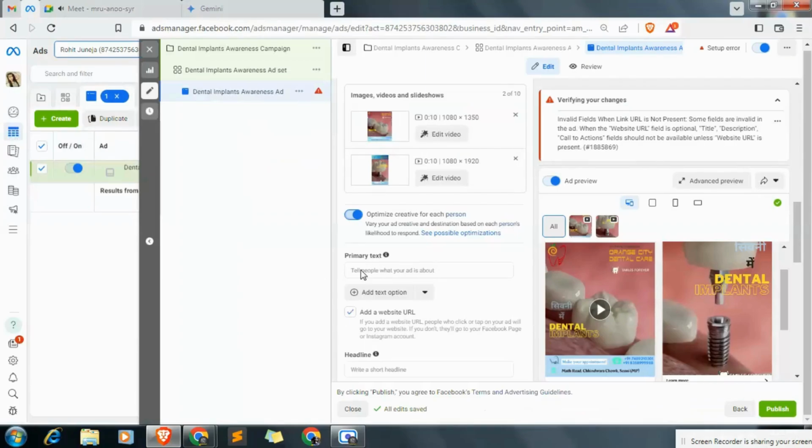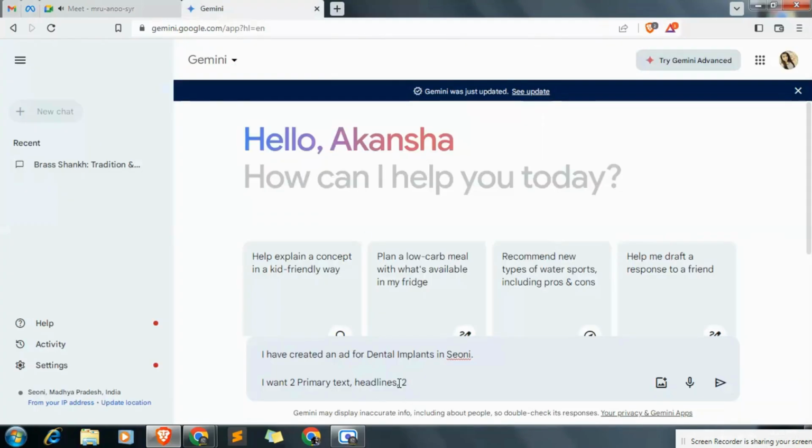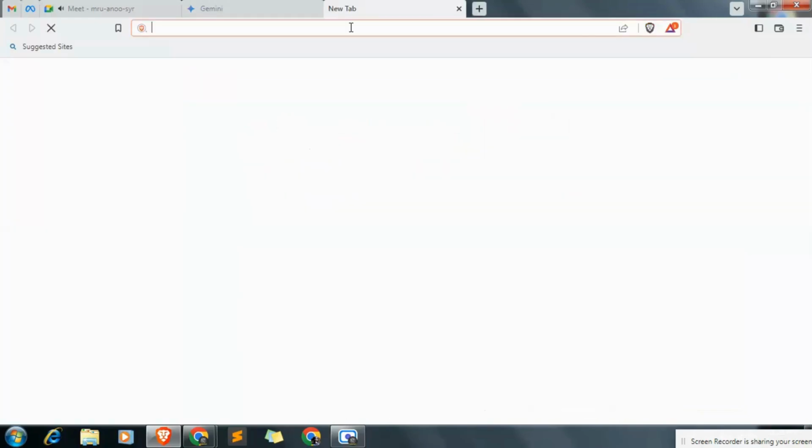So it is here. This is primary text. Yeah, this place, and this is headings. Okay. So 2 headings and 1 description. Okay. After this, we will go to grammar.